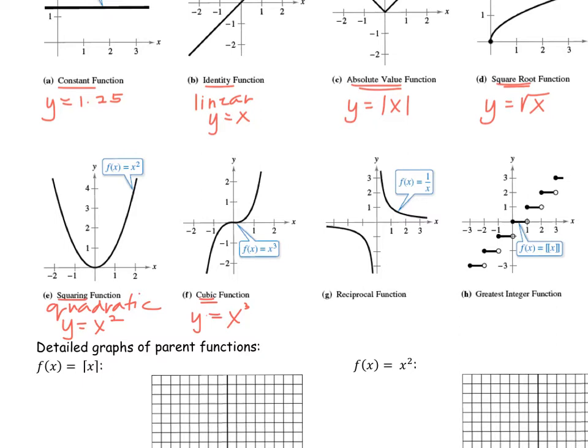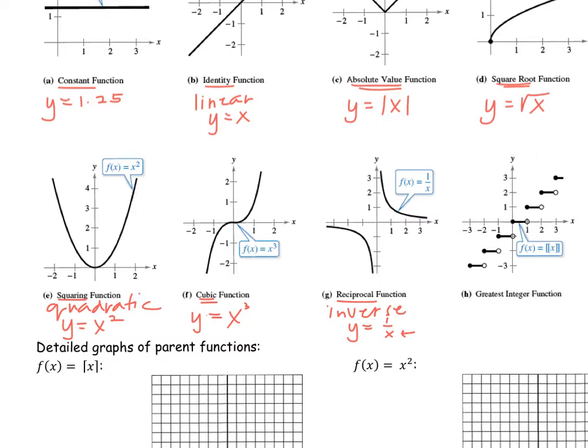A reciprocal function is also known as an inverse function. And you'll notice a reciprocal function is unique because it has x in the denominator. So we're going to have to make sure we identify the values that x can't equal. And that has a name for the graph.